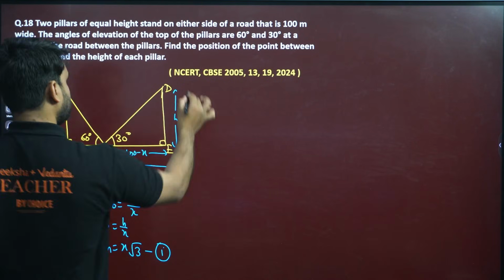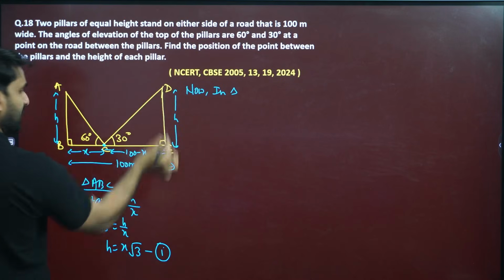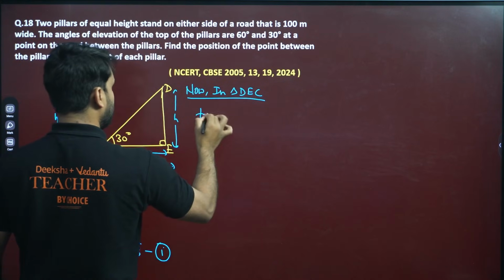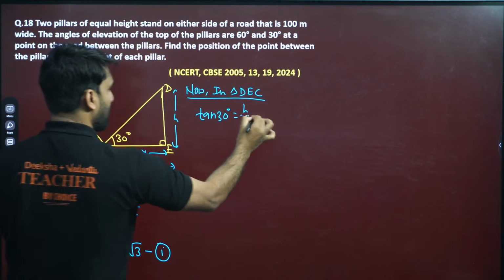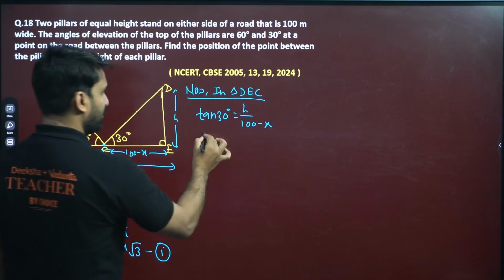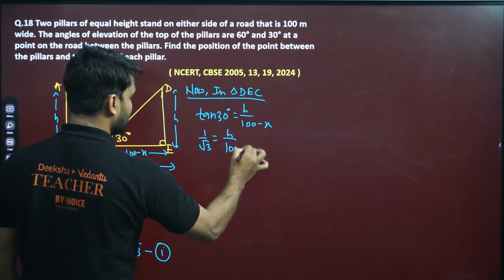Now in triangle DEC, my dear, if we write tan 30 degree, tan 30 will be perpendicular, which is h, by base, which is 100 minus x. Can we put the value? Tan 30 is 1 by root 3, equal to h by 100 minus x.